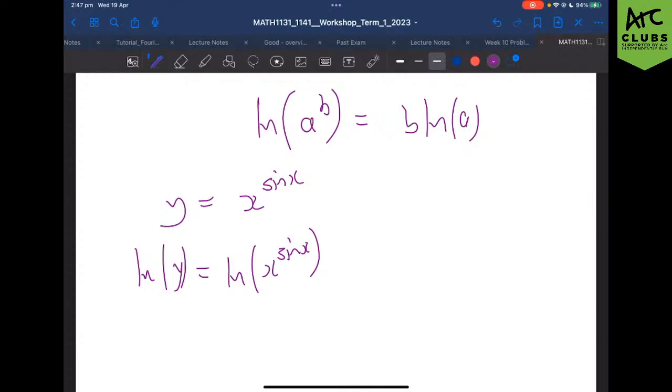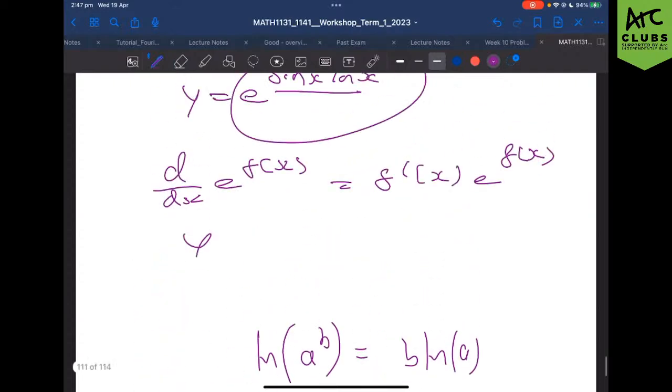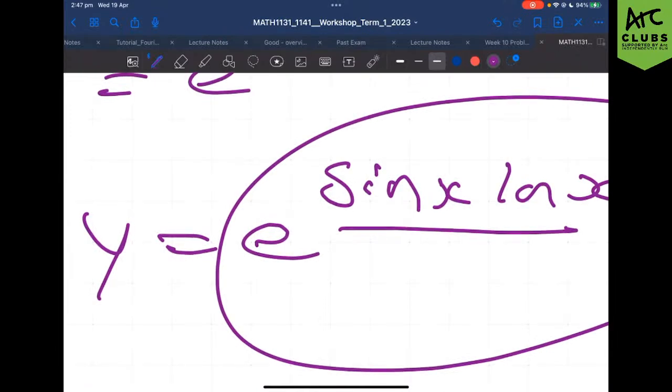Because we've got x to the power of sin x, what we can do is chuck that sin x down the front. So that's now equal to sin x times ln of x, which is actually very similar to what Josh was doing. You could just come back to his step and move the e across to the other side, and now you've essentially got the same thing. So good job, Josh. Smashed it.